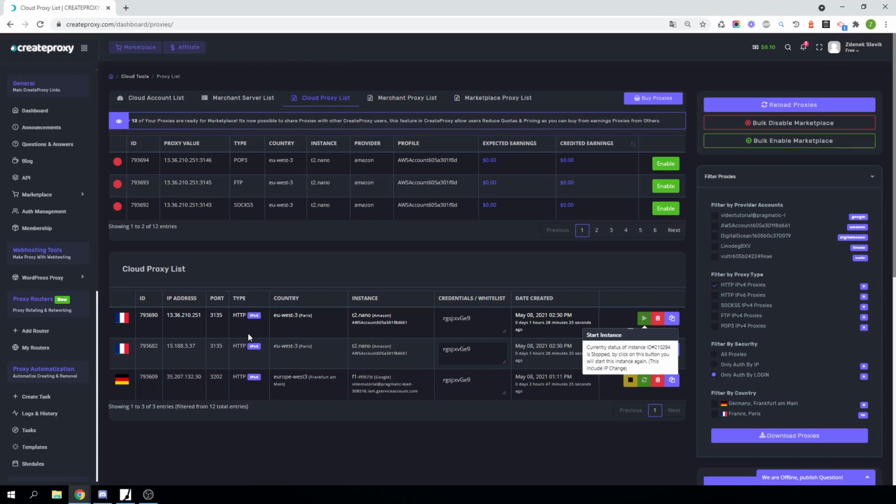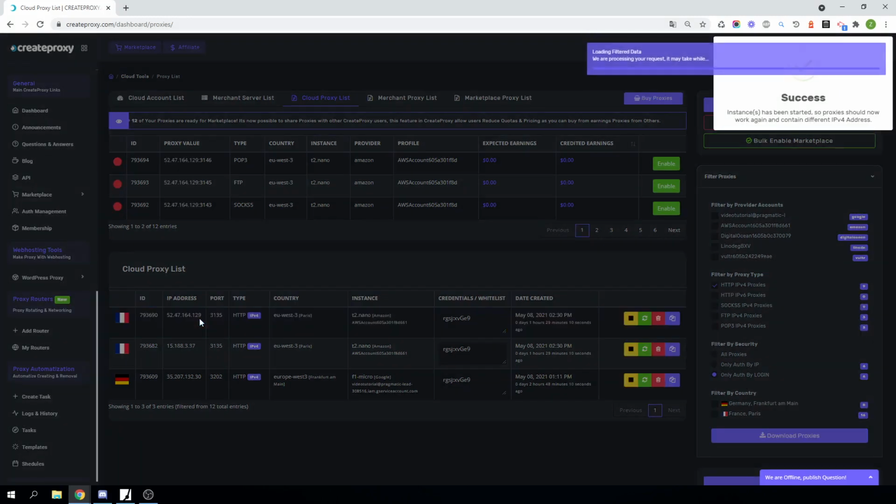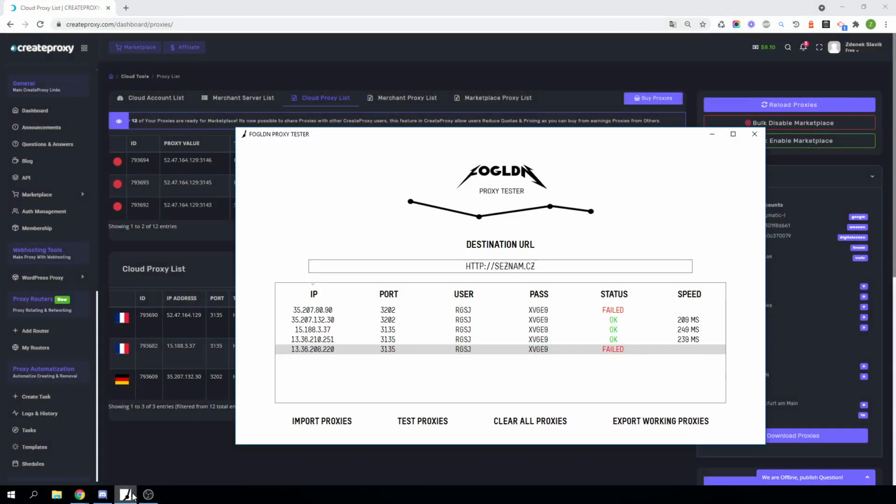This will cause the IP address of this instance to be changed as well. Right now it is 251 on the end. And as you see, it's right now 129. Okay.